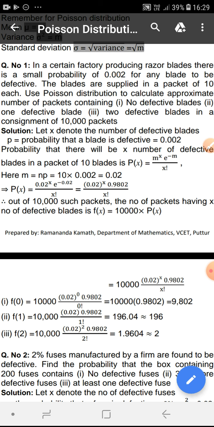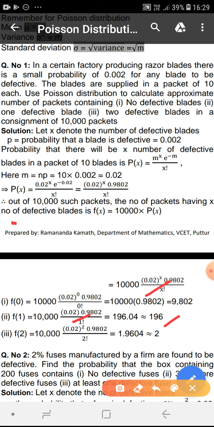Out of 10,000 packets, the number of packets containing one defective blade in each is equal to, put x as 1 in this expression, 10,000 into 0.02 to the power 1 into 0.9802 divided by 1 factorial. Calculation will give that number as approximately equal to 196, which means out of 10,000 packets, there will be approximately 196 packets where in each packet there will be exactly one defective blade.